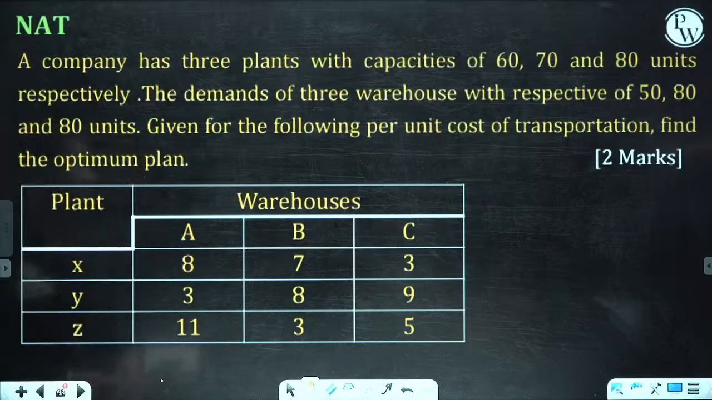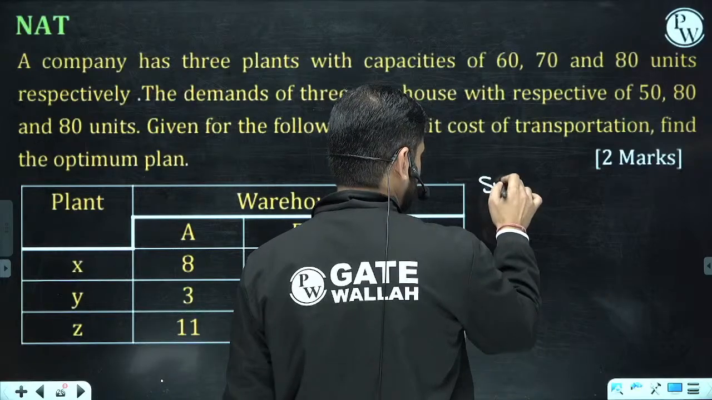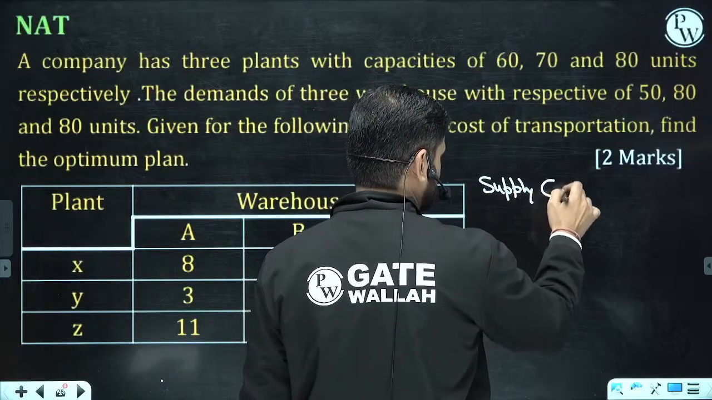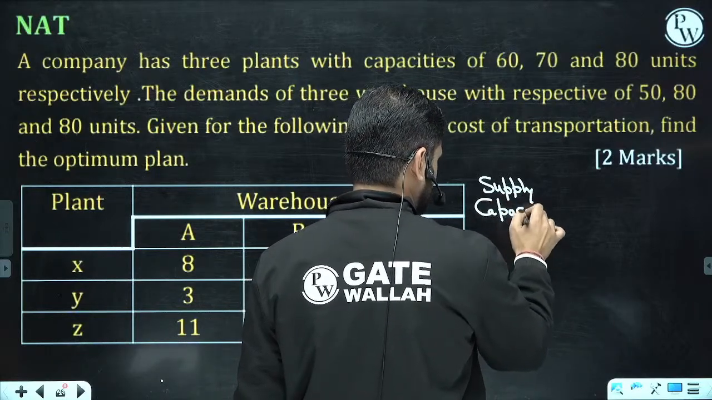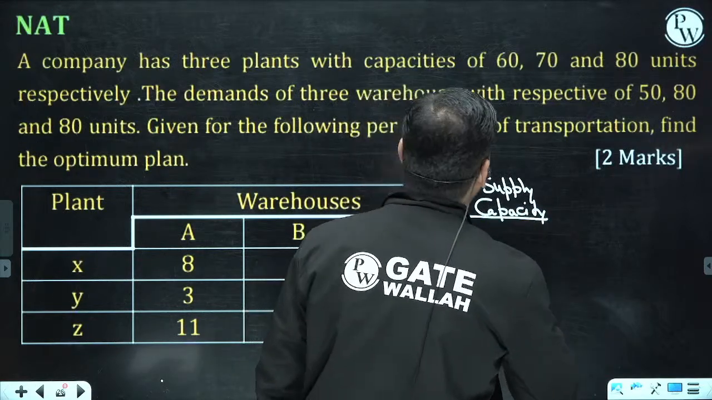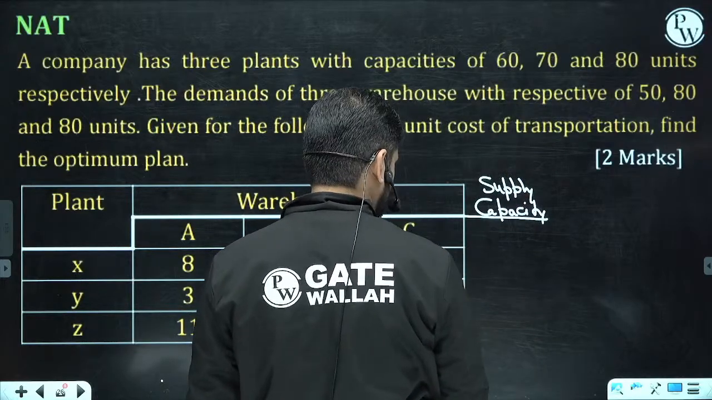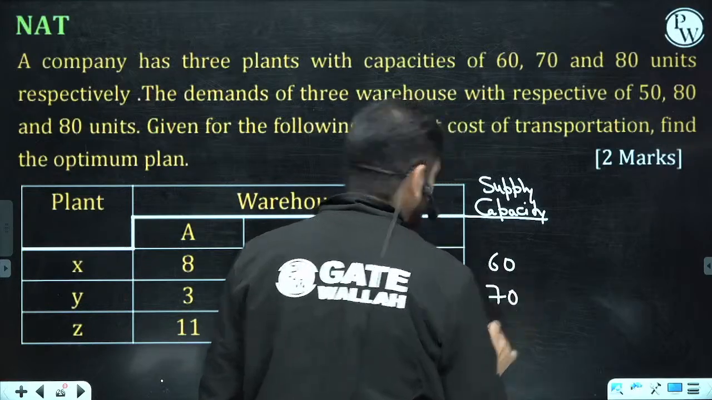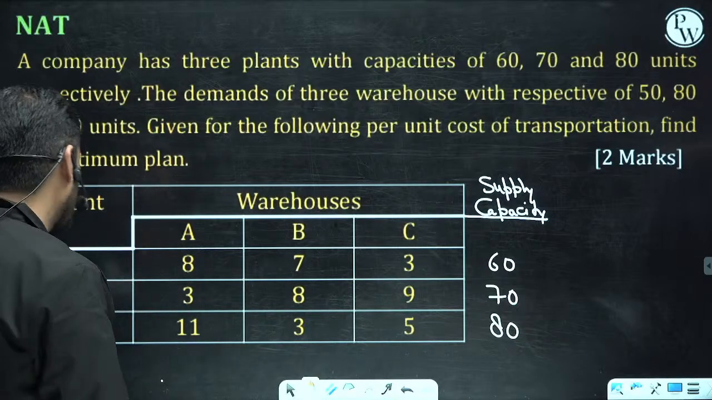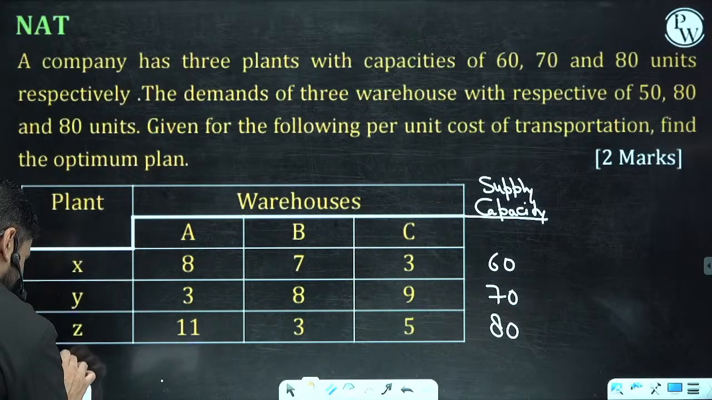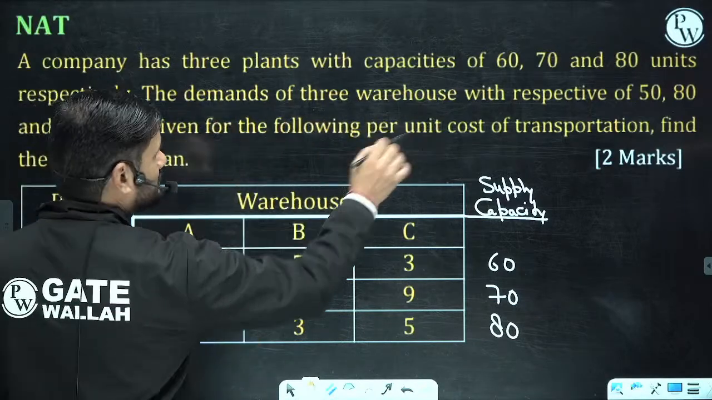See, this is the plant. We are having the warehouse here. Supply capacity is also given. What is the supply capacity? The supply capacity is 60, 70 and 80. Okay. What is the demand here? The demand of the warehouse is also given. 50,